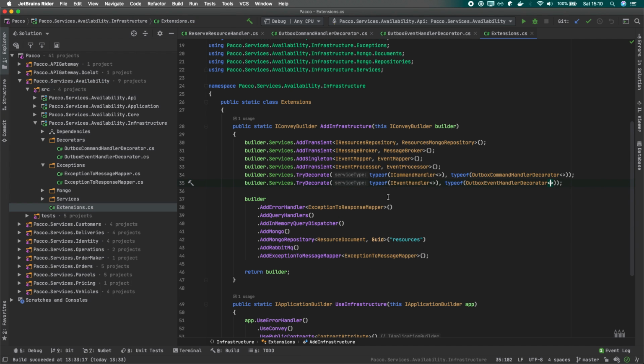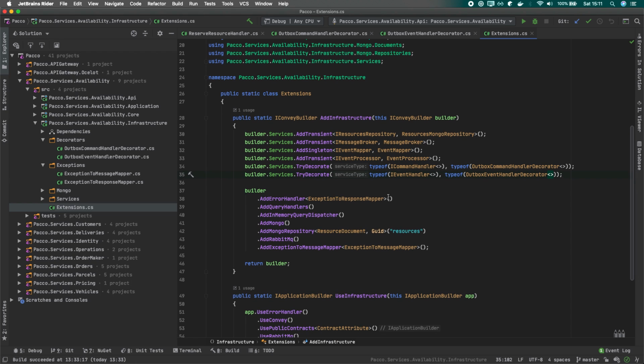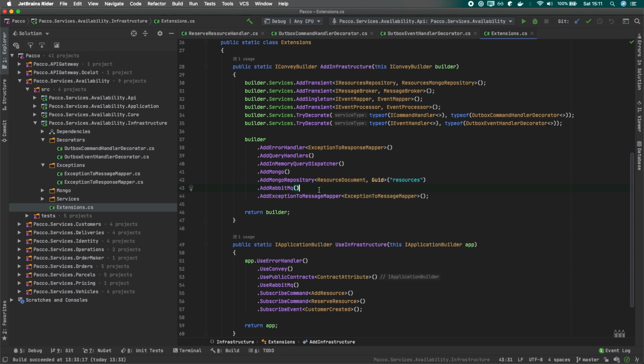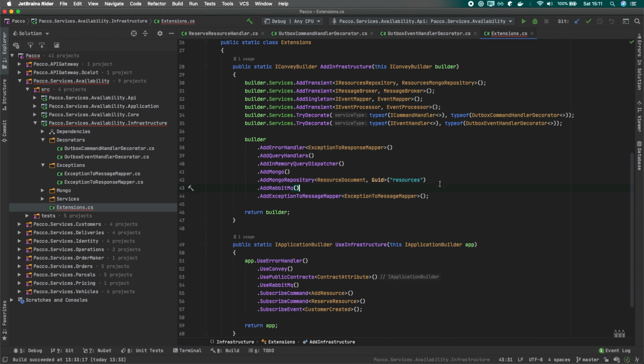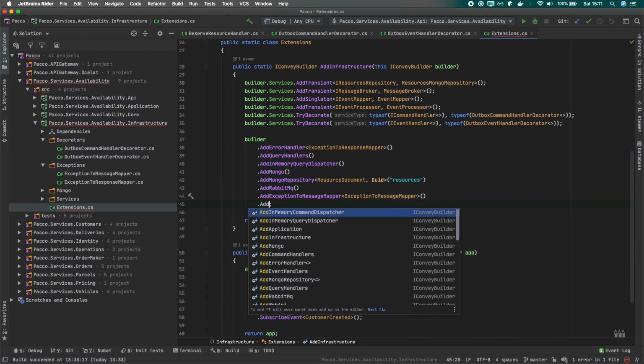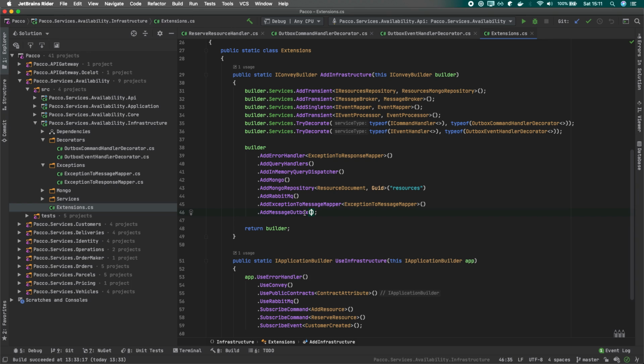All right, now, before we run anything, we'll also need to actually add this outbox into our code. So we will have this add message outbox somewhere. Okay, let's put it there. Soon we'll see the internals, and we like this message outbox because it's a generic pattern, a general approach to work with MongoDB or with SQL Server.